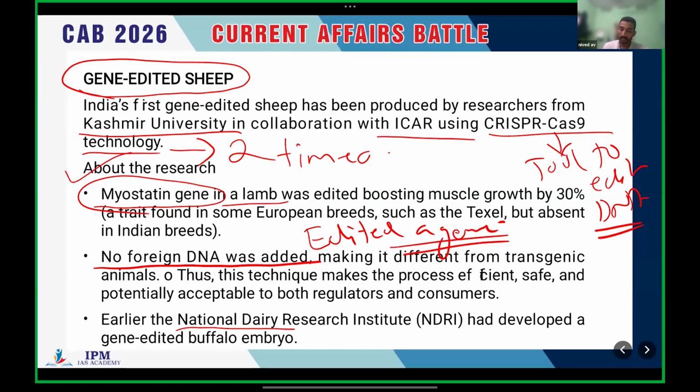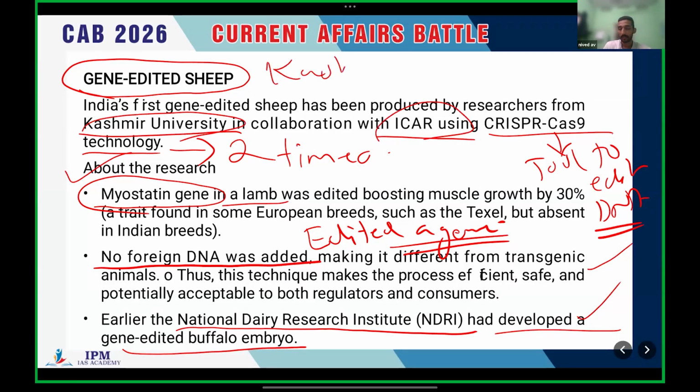Earlier, the National Dairy Research Institute had developed a gene-edited buffalo embryo. Okay, these are a few pieces of information. Just try to keep that in your mind. The important point is this has been produced by researchers from the Kashmir University in collaboration with ICAR. That is very important. Kashmir University plus ICAR.